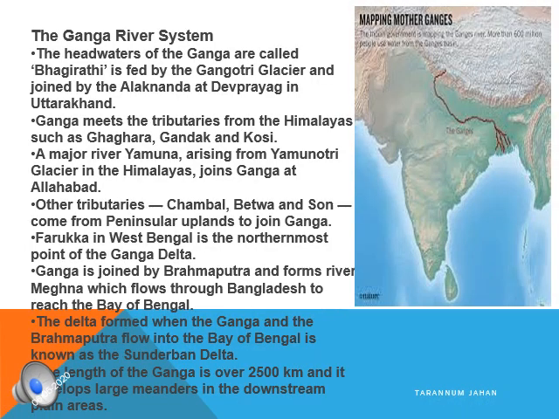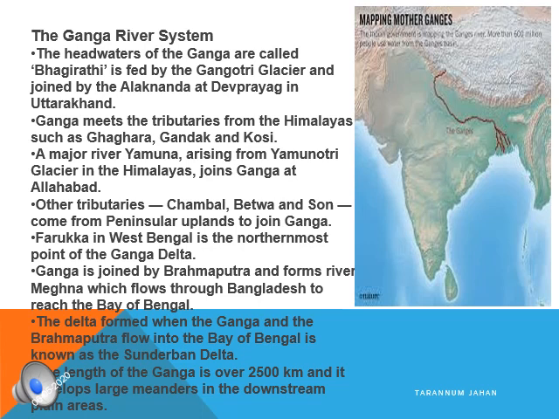Now the next is the Ganga River. The headwaters of the Ganga are called Bhagirathi. It is formed from the Gangotri glaciers. Now the Ganga River flows from Uttarakhand. If you see the map, from Uttarakhand it moves towards West Bengal, and then from West Bengal it moves down towards the Bay of Bengal. The tributaries of the Ganga River are Yamuna, Ghagra and Kosi, and the length of the Ganga River is 2500 kilometers.